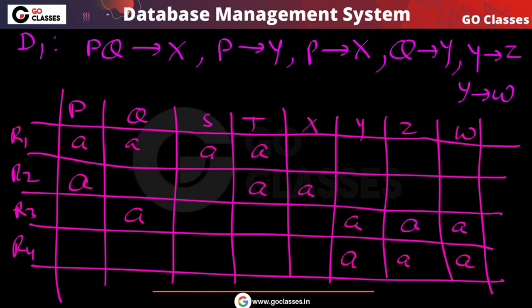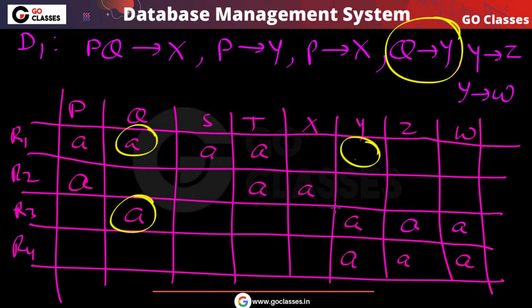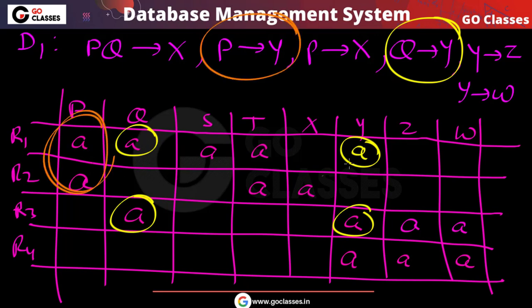After this you notice that Q determines Y. So in these two rows the Q value is same, so in these two rows the Y value will also be same, so we will put a here because Q determines Y. And you can notice P determines Y. Because P determines Y, if two rows have the same P value, then these two rows will also have the same Y value, so you will put an a here also. So this is what we got actually.